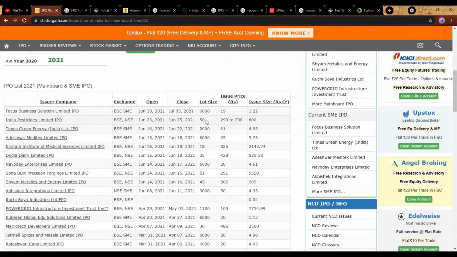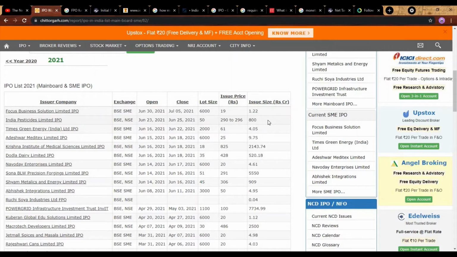So it is available with a lot size of 50 and an issue price of 290 to 296 for the price of 800 crores. It's simply said that the IPO is open from June 23rd to June 25 for the price range of 290 to 296. That is, one share price will be 290 or 296 or in between. So the lot size means a minimum we can buy only 50 shares. So this company is raising 800 crores capital. This is the basic figure of what an IPO will look like.